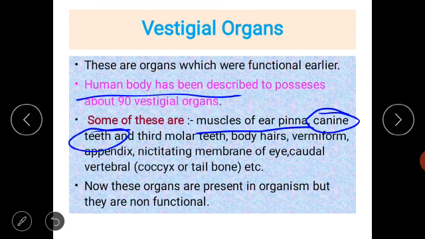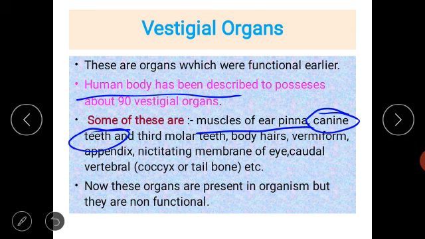And the third molar teeth are present in cattle for chewing sugarcane, grass and plant material, so they are present in herbivorous organisms.